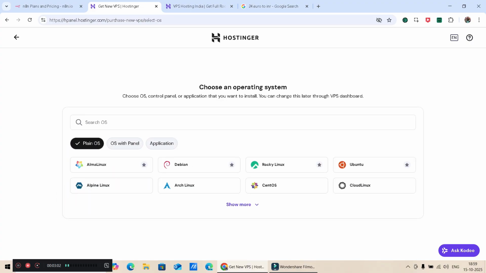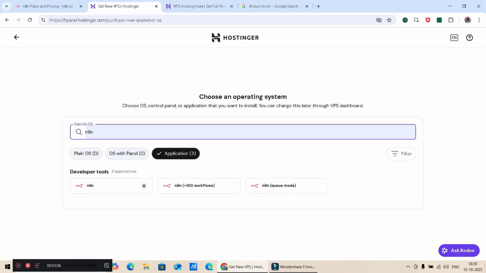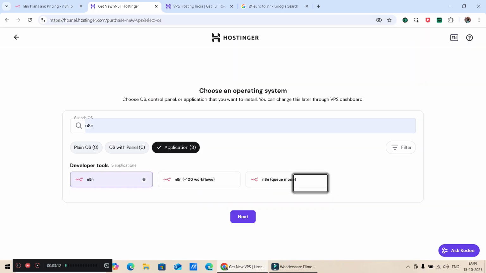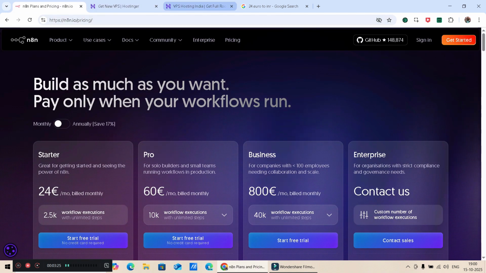Next, in OS, just type n8n. That's it. Select it and give a password. That's it. It will get access to the email of this n8n server, and will get connected over there. It's a very easy process.